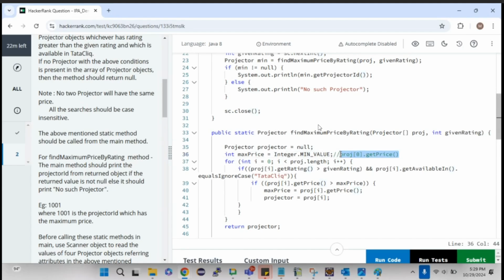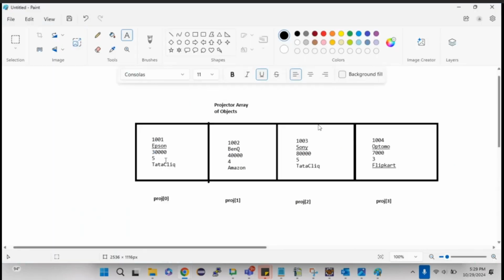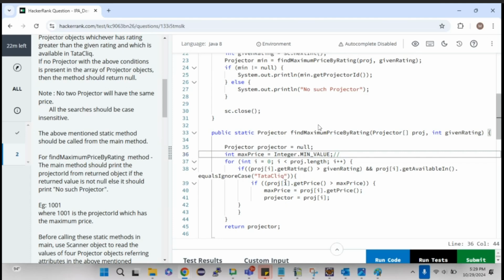Either you can straight away take the 0th index value, or else simply consider the lowest value and compare it with the 0th index value. So obviously the 0th index value will become the maximum value, right? So if proj[i].getPrice is greater than maxPrice or not, because maxPrice is the lowest value in integer, obviously the condition will get true initially. So now what am I going to do? proj[i].getPrice, which means the 0th index getPrice is 30,000, right? So 30,000, I'm considering that as the maximum price.